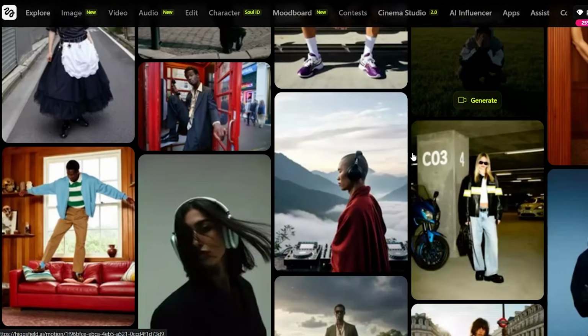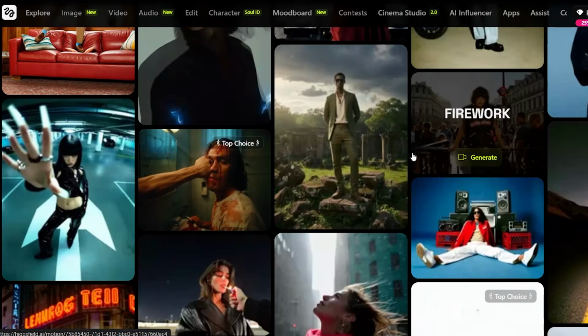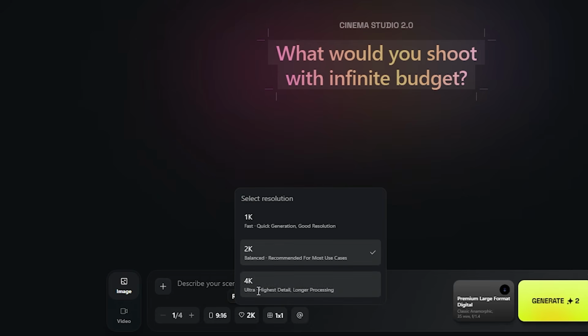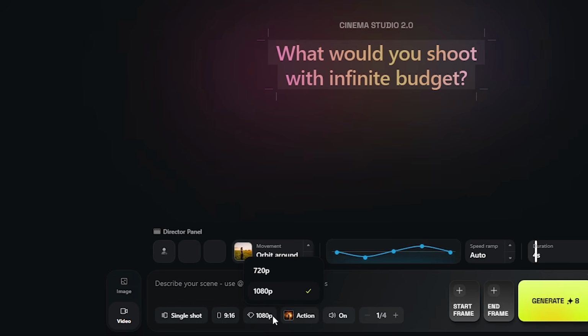Next, configure your shots. You can generate up to 6 shots in a sequence. Each shot needs specific parameters. Look at the aspect ratio selector. 16:9 is standard cinematic, but adjust based on your platform. Select your resolution. 2K offers professional quality. 1080p balances quality and speed.